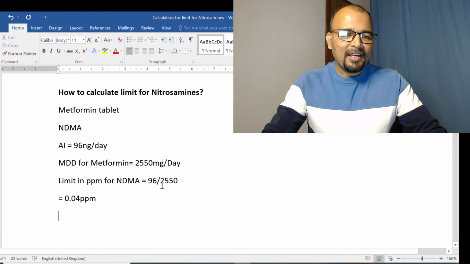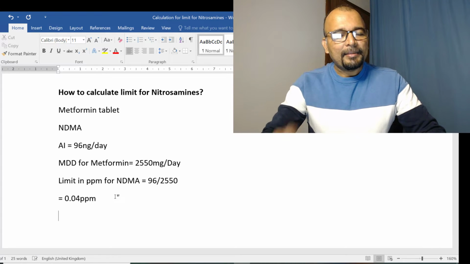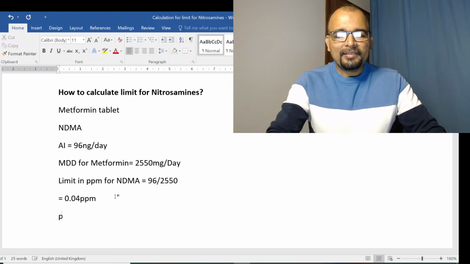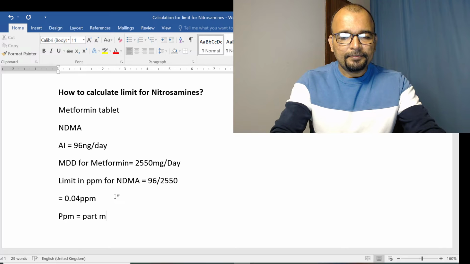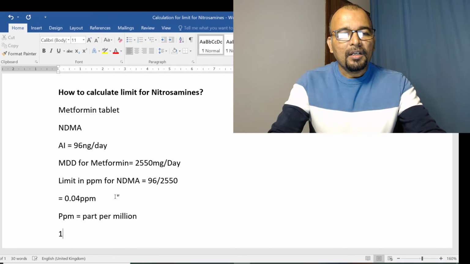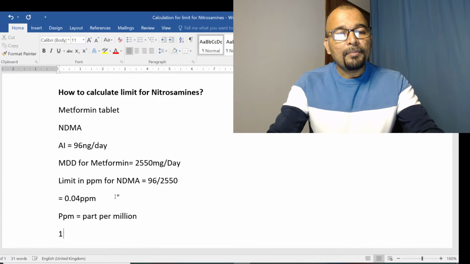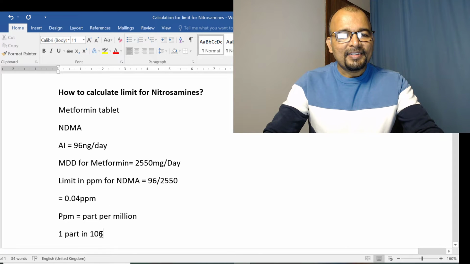So what is the logic behind how this nanogram and this milligram becomes a ppm? If you understand clearly, ppm is nothing but what? Parts per million. Or in another way, 1 part in 10 raised to 6. So this is the million.